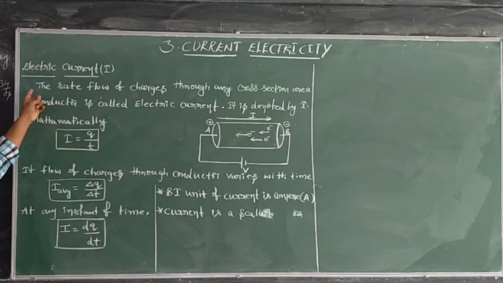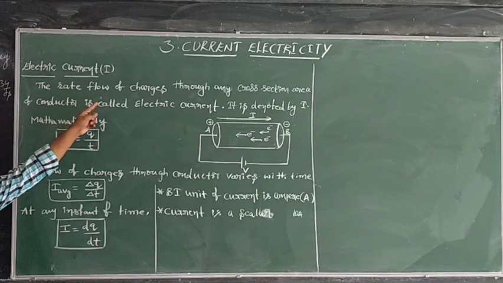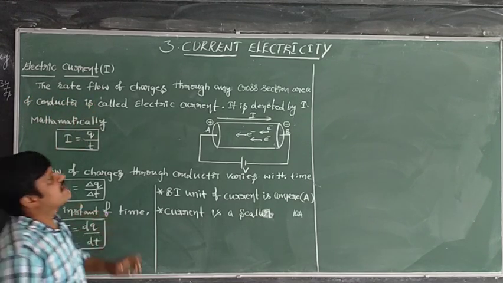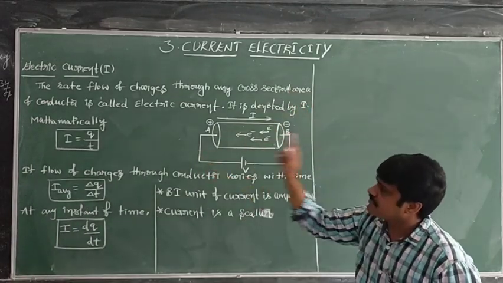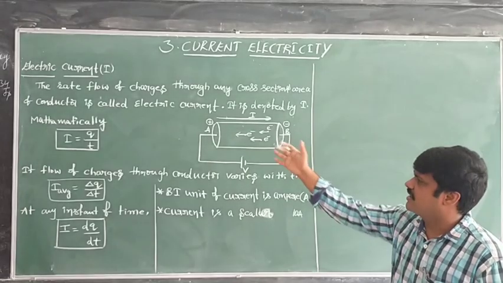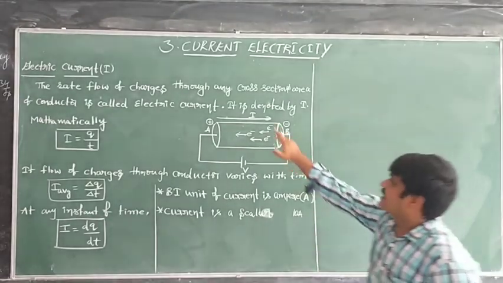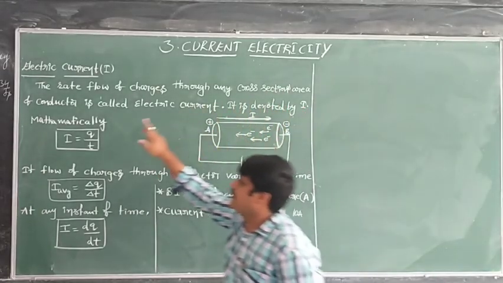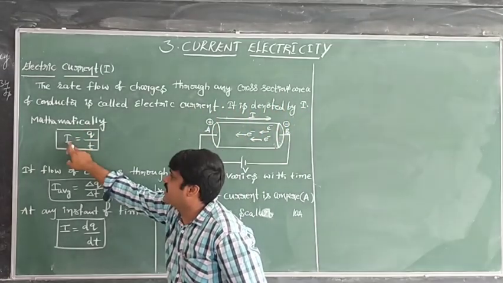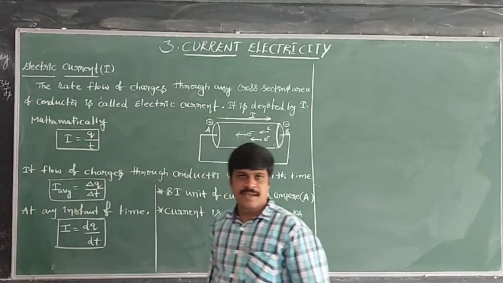First, what is electric current? Electric current is the rate of flow of charges through any cross-sectional area of a conductor. Electric current is denoted by which letter? I. How do we write electric current mathematically? I is equal to Q by T.